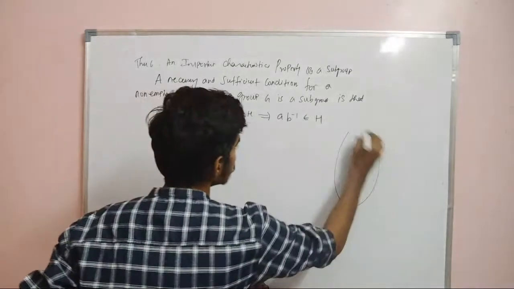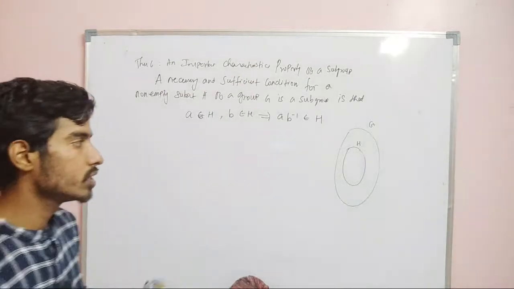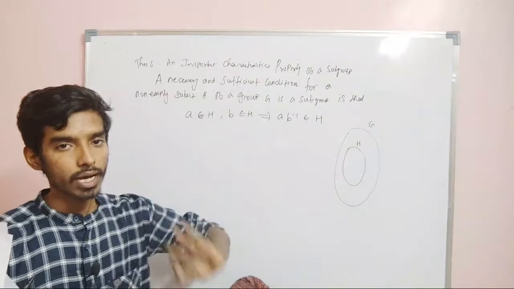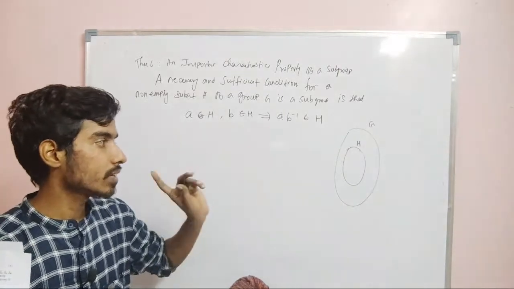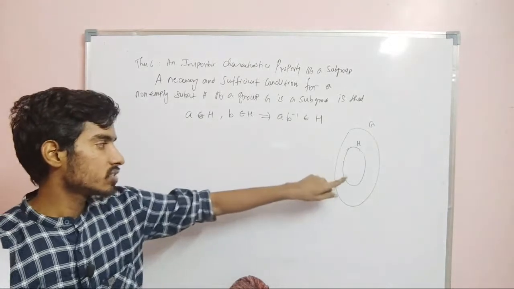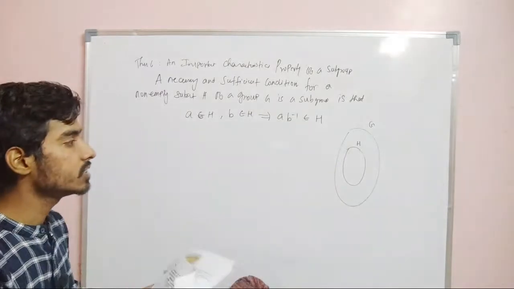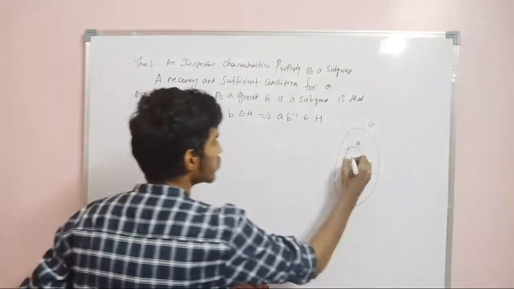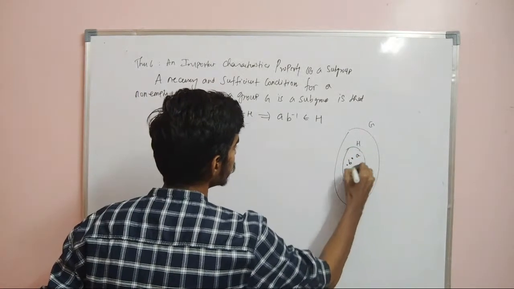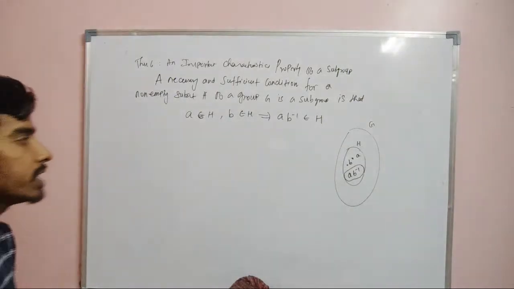So what this says is, this is G, this is H. Very first, when defining a subgroup, we said that H has to be closed, associative, have identity, and inverse. In the previous theorem I said that we need not check 4 conditions; it is enough to check only 2 conditions, closed and inverse. But now it is enough to check only this condition. You just take 2 elements in H and check whether AB inverse is also in H. If that happens for all A and B, then it will be a subgroup.